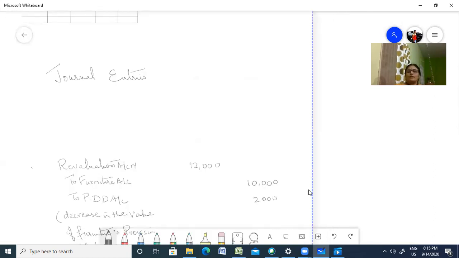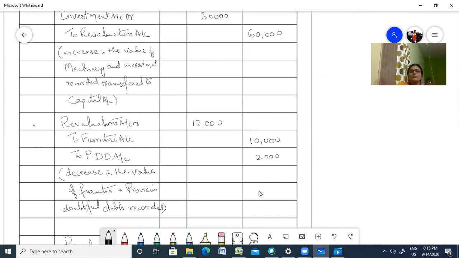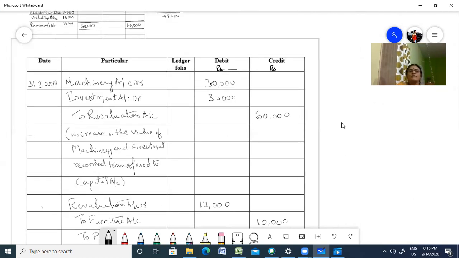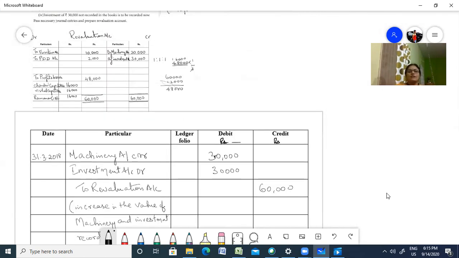Okay, thank you, children. I hope you understood. I just wanted to make the screen a little bit small so that all the entries are visible for you. Right? Okay. So I think now it is visible. See your revaluation account, then your journal entries. Right? This is your revaluation account. This is your journal entries. Okay, thank you, children. See you in the next problem.